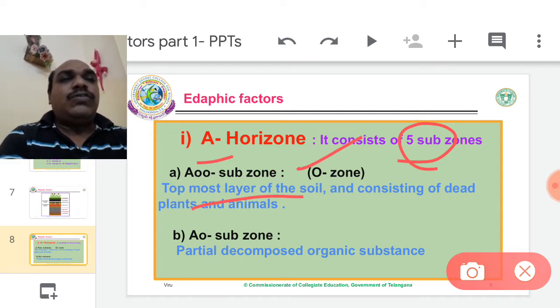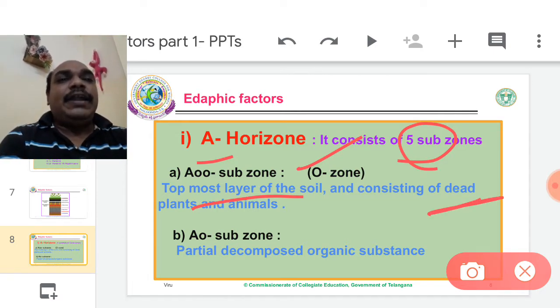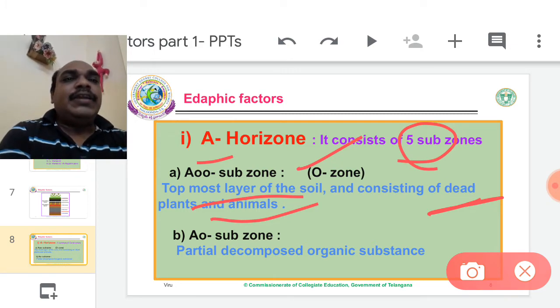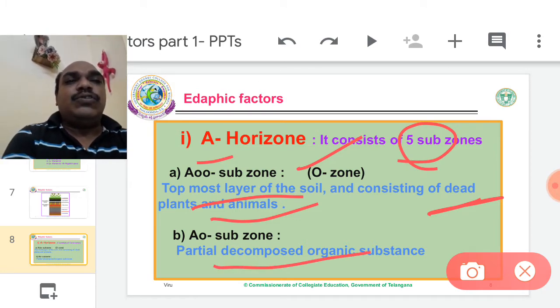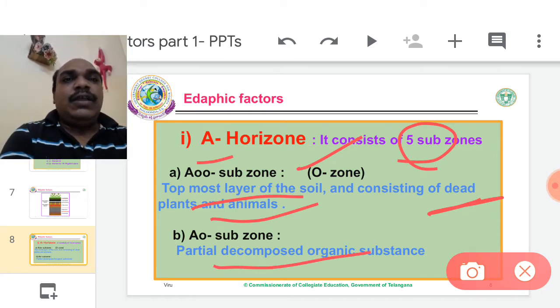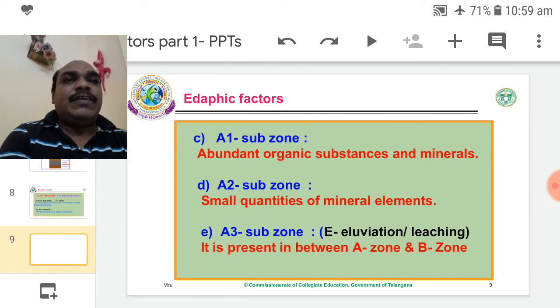It is the topmost layer of the soil. It consists of many dead plant and animal materials. The second zone is the A0 subzone. Partially decomposed organic substances are visible. The decomposing process is done by organisms like bacteria, fungus, etc.